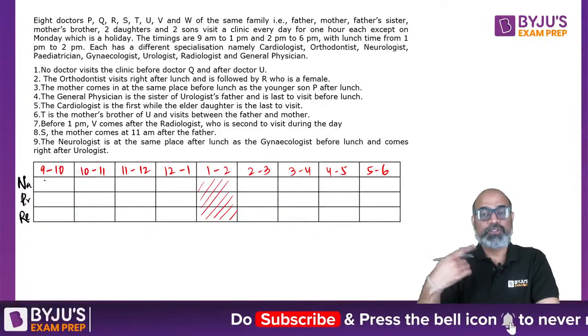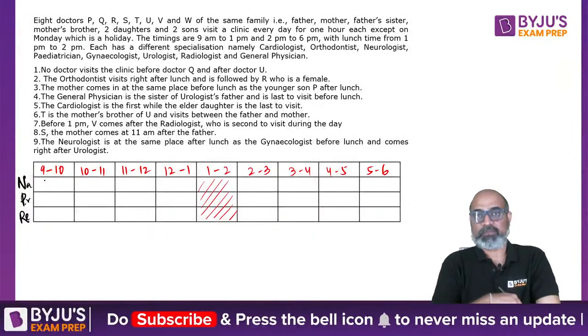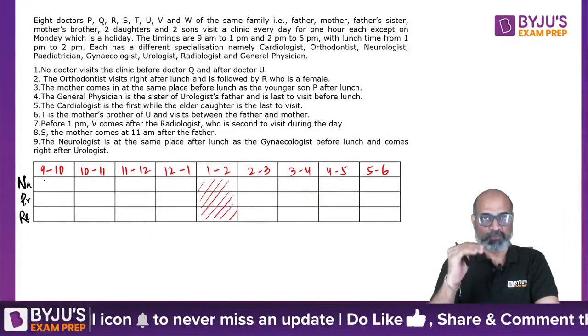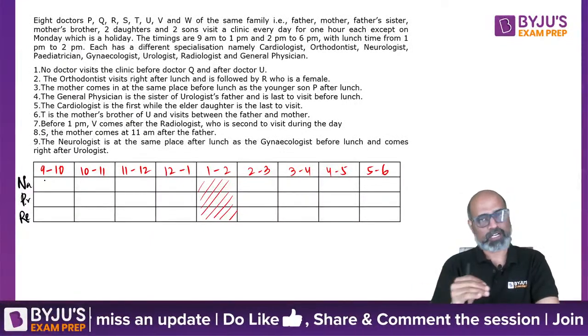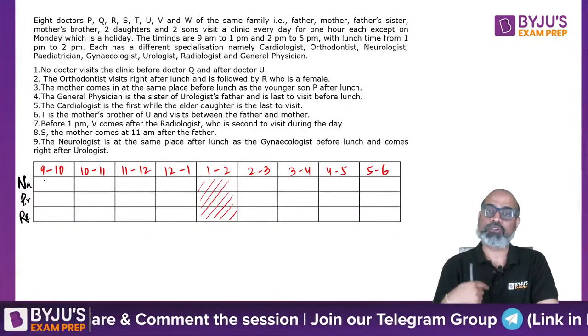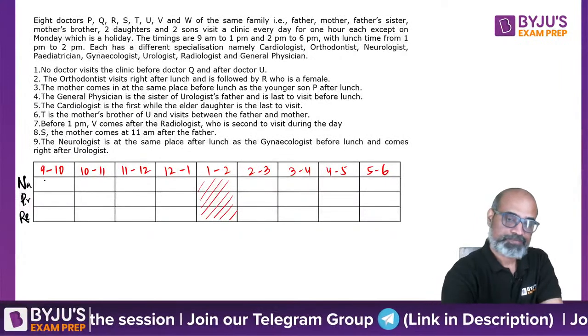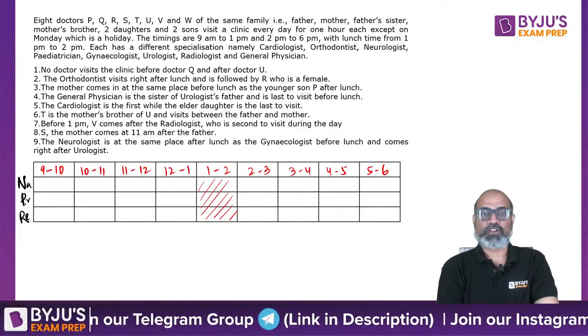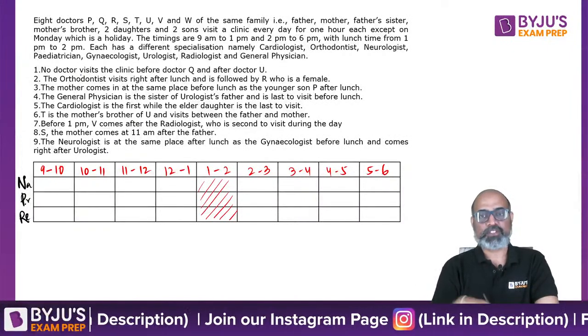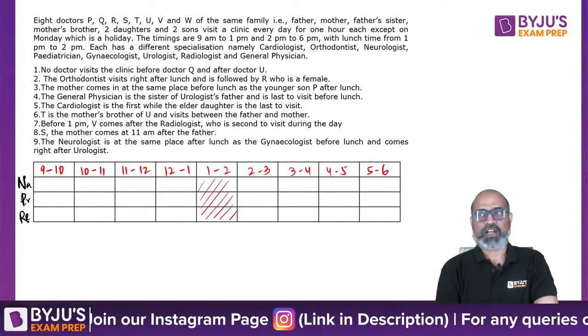Now we will have to read the statements in a very similar manner we did the last one. You read the statement. If there is something concrete to fill in, you'll fill it, otherwise you'll ignore it. You'll come back to it later on. So we may have to go twice or thrice across all the statements. First one, no doctor visits the clinic before Dr. Q and after Dr. U. How is this possible?